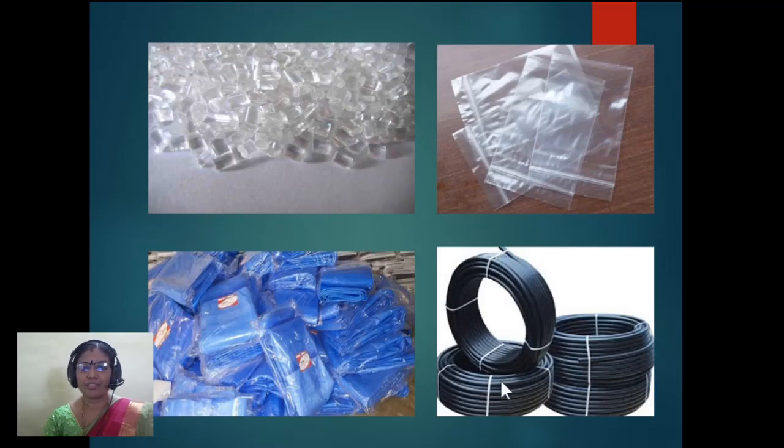Now these are some of the articles which are made up of polyethylene. This is polyethylene raw material. When you buy from the shop, the polyethylene will be like this only. It can be molded into different materials like covers, tubes, polythene sheets, etc. So all these we are using in our day-to-day lives, is it not? All these are made up of ethylene only. Ethylene is polymerizing and forming polyethylene. In common we call it polythene.